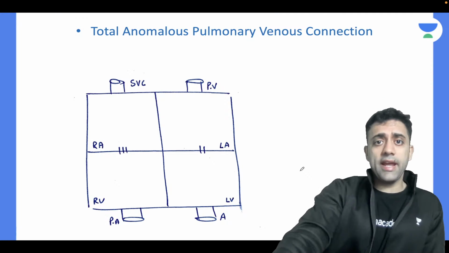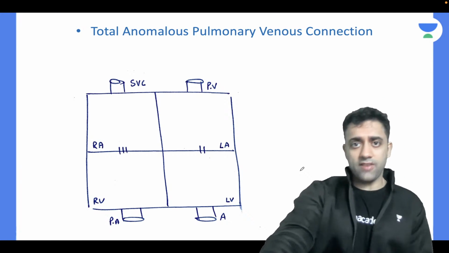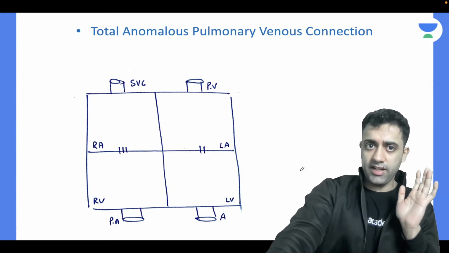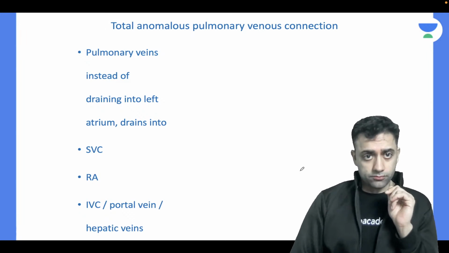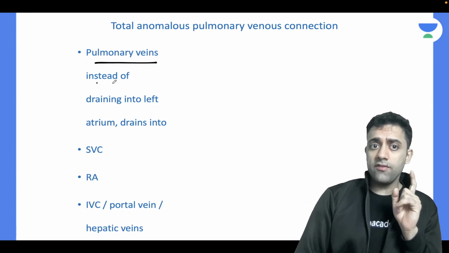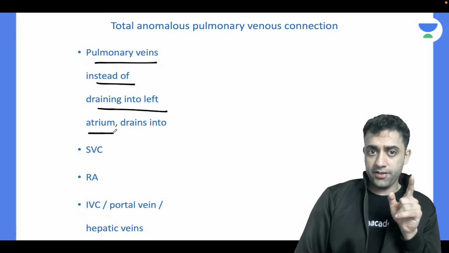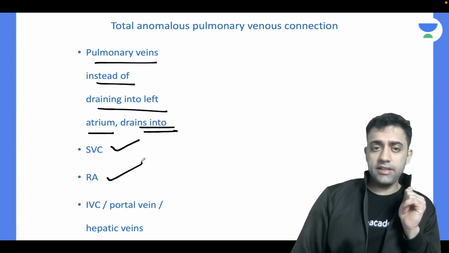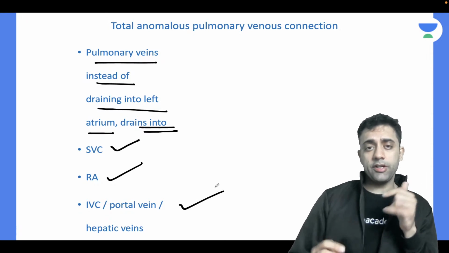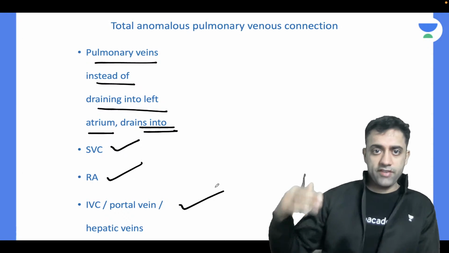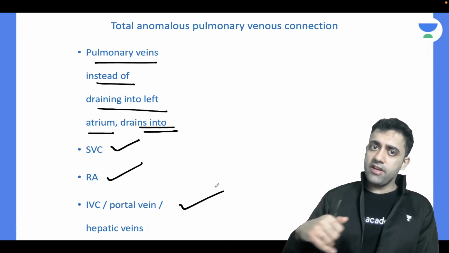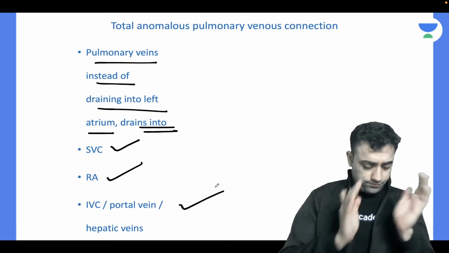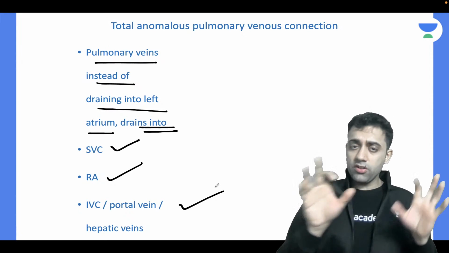So we have covered TAPVC again. Let's just revise and understand a few important points. Total anomalous pulmonary venous connection: pulmonary veins, instead of draining into the left atrium, drain either into the superior vena cava, or into the right atrium, or into the inferior vena cava, which is connected to the portal veins or the hepatic veins. Yes or no? Whatever we have studied, we are just revising.